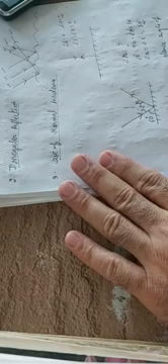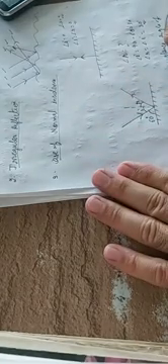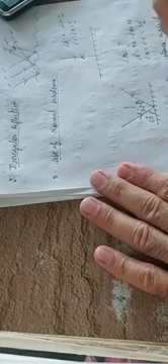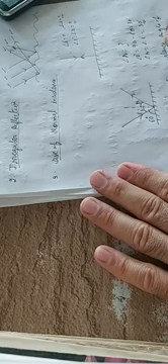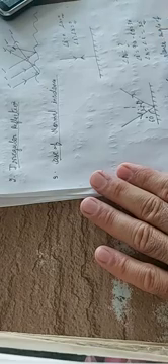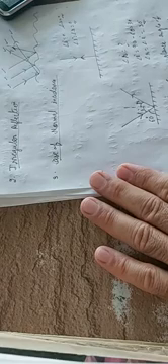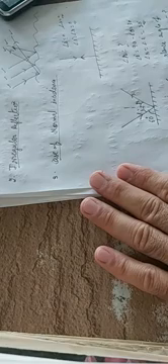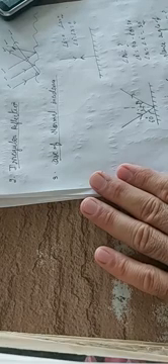Let me first complete the diagram. Let me use another pen for completing the diagram. Okay, this is the reflected ray. This is 40, so the angle of reflection is 40. And what is the glancing angle of reflection? This is the glancing angle, it is 50 degrees. 50 plus 40 is 90. So the glancing angle of reflection is 50 degrees.